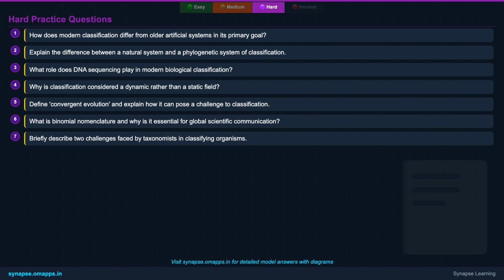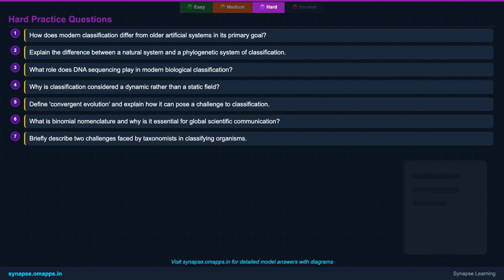First, how does modern classification differ from older artificial systems in its primary goal? Second, explain the difference between a natural system and a phylogenetic system of classification. Third, what critical role does DNA sequencing play in modern biological classification? Fourth, why is classification considered a dynamic rather than a static field?